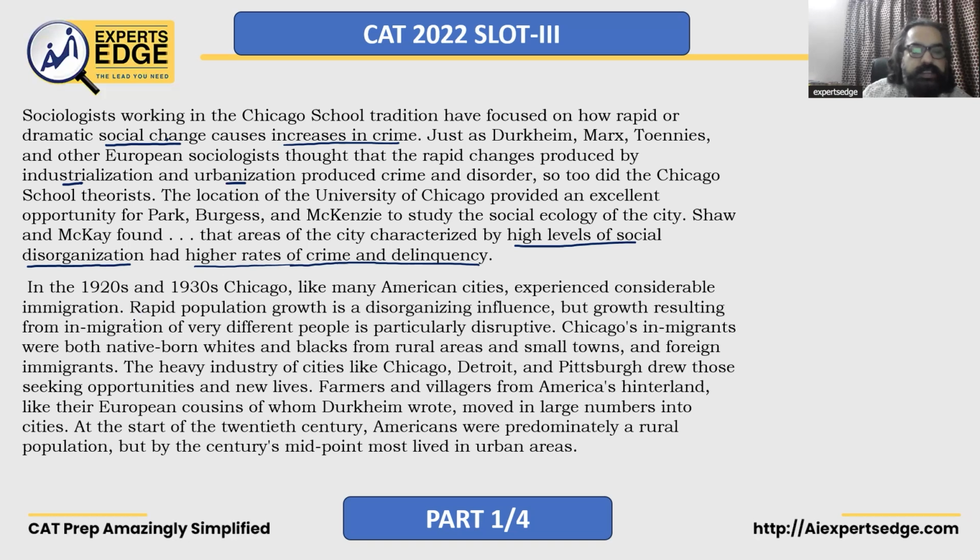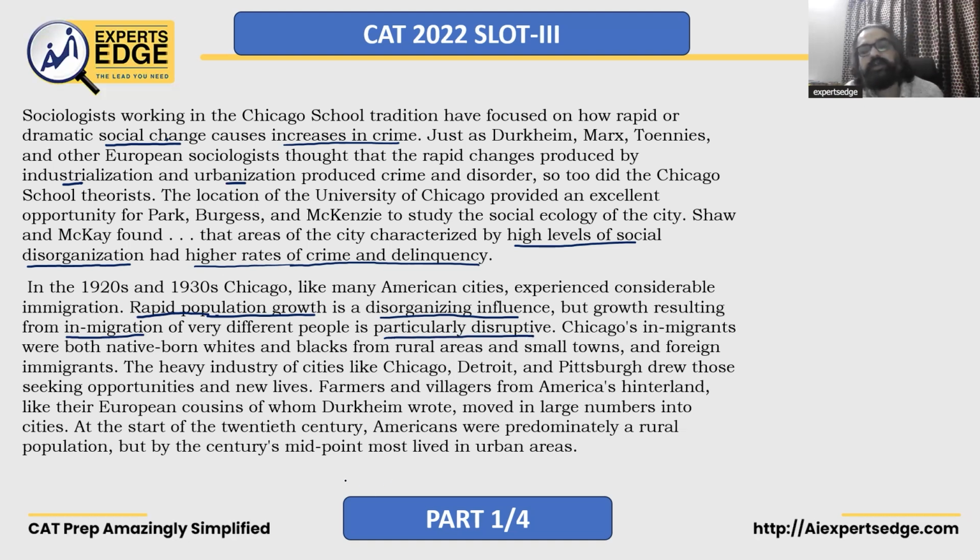So this is the key factor: rapid population growth is the disorganizing influence, but in-migration is particularly disruptive.